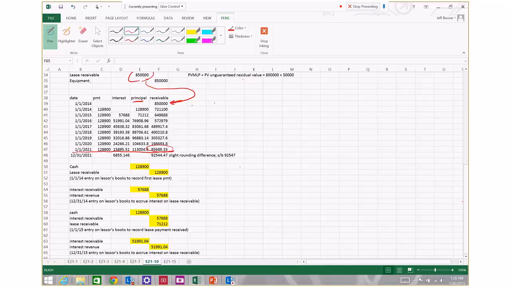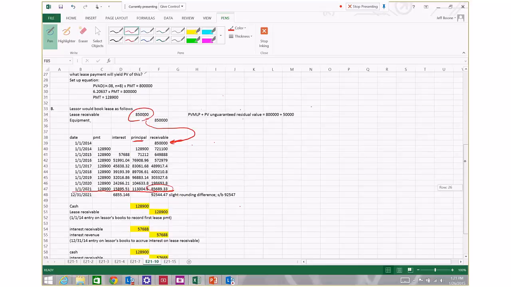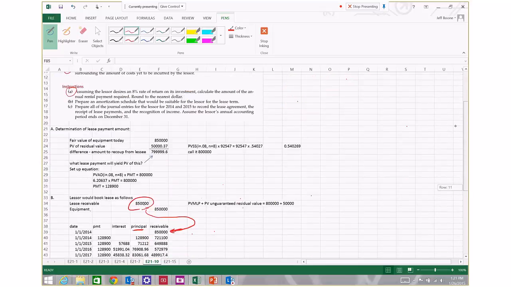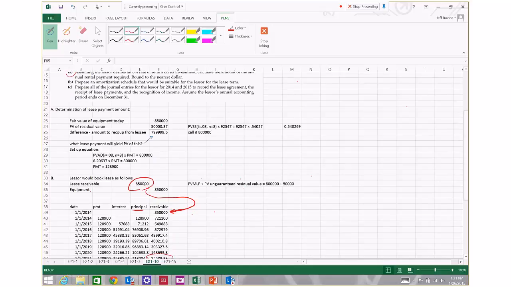Okay, so now we're going to continue preparing the journal entries. We prepared the journal entry to record the inception of the lease right here.